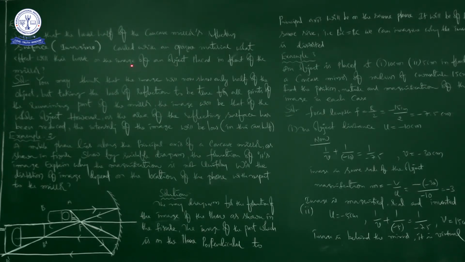What effect will this have on the image of an object placed in front of the mirror?